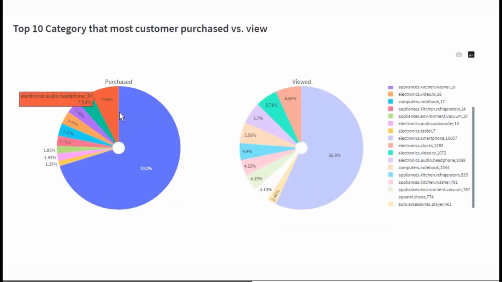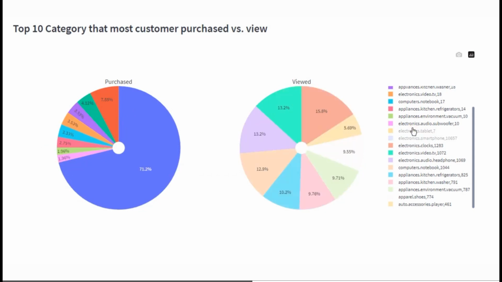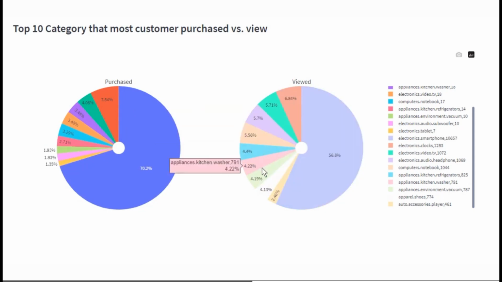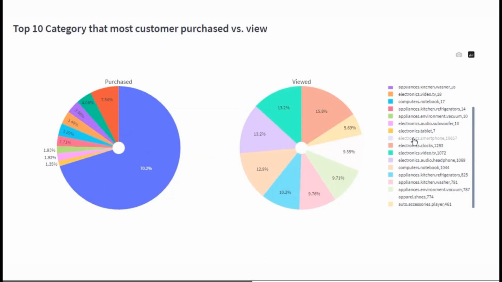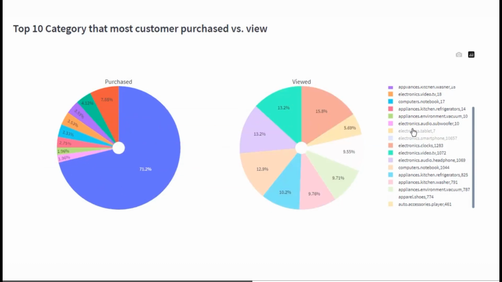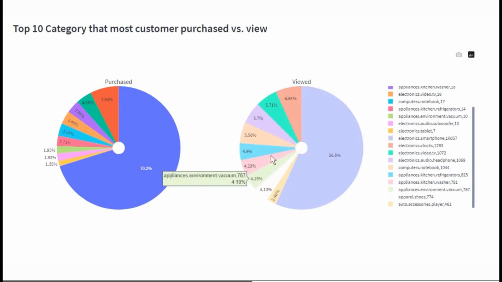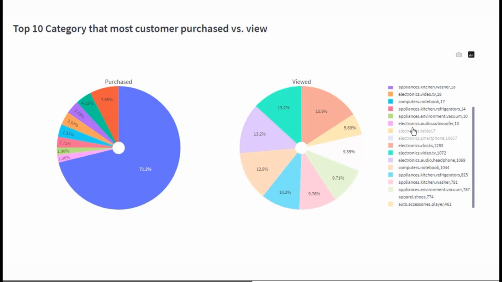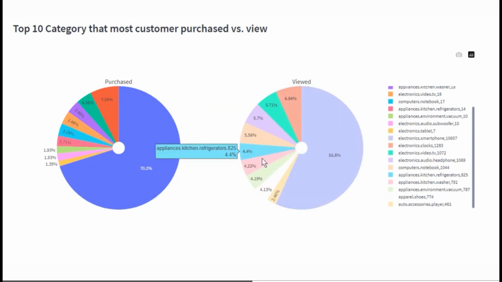And here's the pie chart for the top 10 categories customers most purchased and viewed. And also we can see the difference between the 2 event types. So to sum up, when doing online shopping, because it's convenient to compare different products, it also causes some trouble, like people may find it difficult to make a choice. That's why we're creating a recommendation system to support customers in making a better choice. And Nelson will introduce more about the recommendation systems.